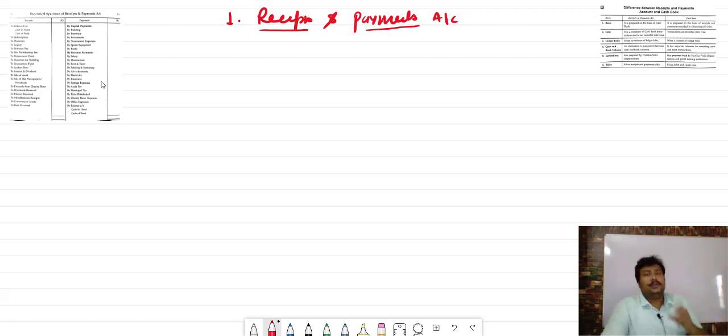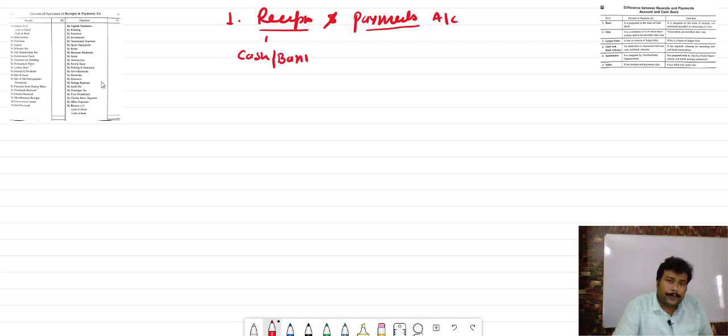So whatever the non-profit organization receive the amount, whether receive in cash, whether receive in bank, that all will be recorded in the receipt and payment account in receipt side. And whatever the organization pay the amount either in cash or bank, that will be recorded in the payment side.